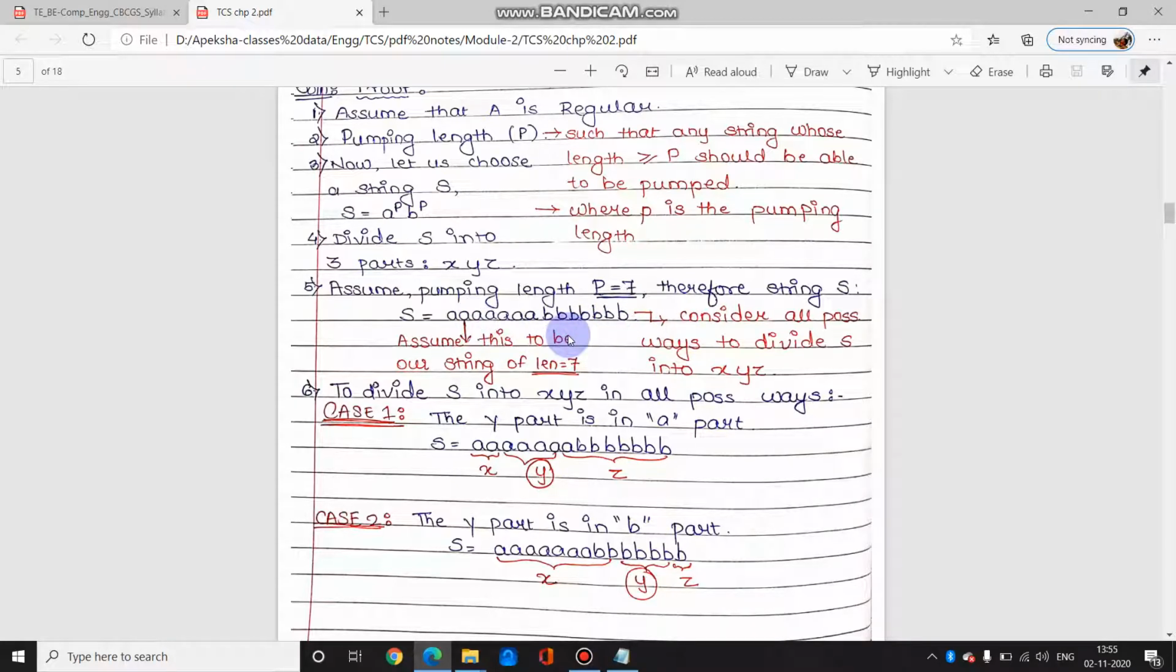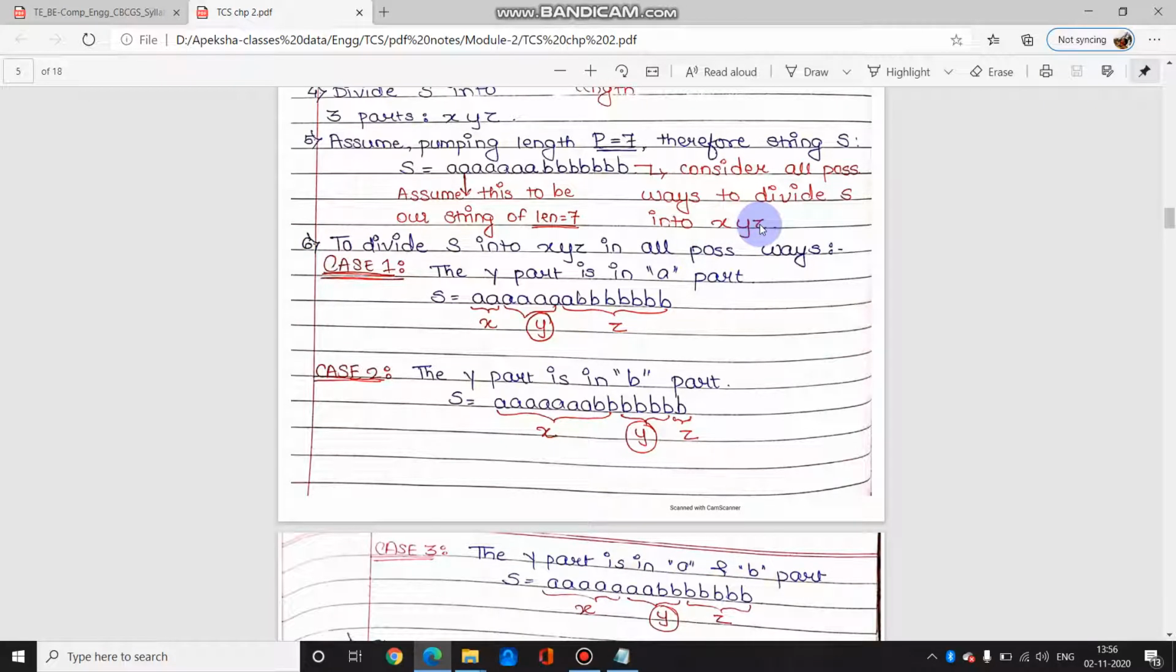इसके बाद it says, consider all the ways to divide s into xyz. तो हमने देखा था कि पहले तो हम A को regular assume करेंगे, then we will have a pumping length which is 7, then we'll take a string from the language A, यानी लैंग्वेज A में जो भी सिंबल्स हैं उसी के बेसिस पे हम स्ट्रिंग बनाएंगे, such that the length of the string should be greater than or equal to your pumping length. तो यहाँ पे पंपिंग लेंथ is 7, so we have taken a string of length 7 such that a is also 7 and b is also 7. Next step it says, try and divide s in all possible ways. तो s को हमें 3 पार्ट्स में डिवाइड करना है, x, y and z in all possible ways.